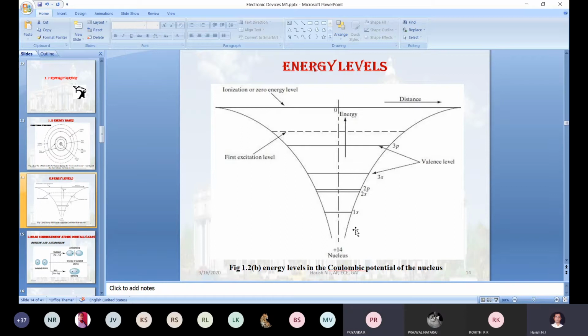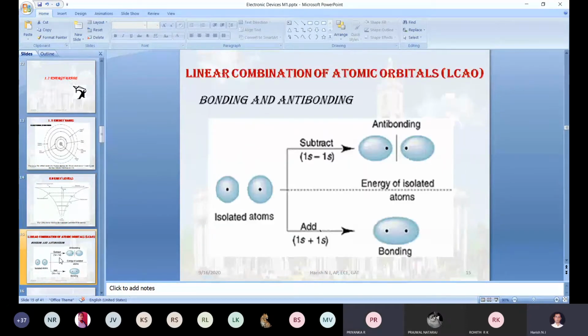Correct. So with regard to how the energy distribution will be, compared to 1s and 3p, which electron has higher energy? This information we discussed with the help of the second slide. Next we move to the main concept for energy band: LCAO, linear combination of atomic orbitals. First we give the justification for the title. What is linear combination and what is atomic orbital? First we define these two things. After defining them, we enter into the discussion of the actual concept.